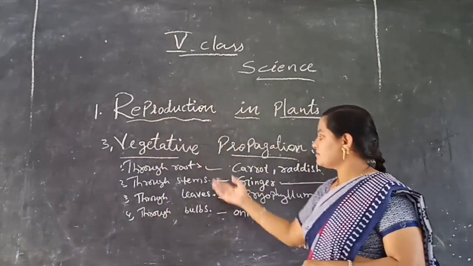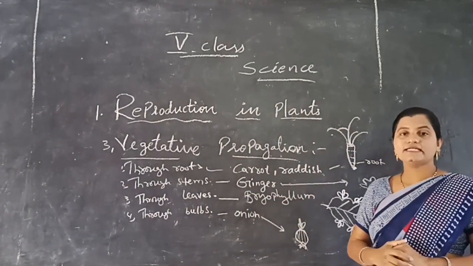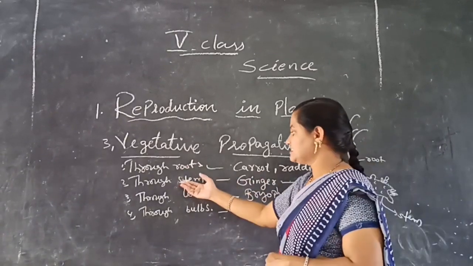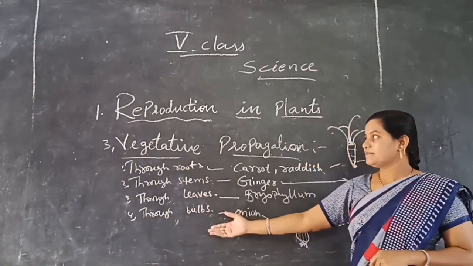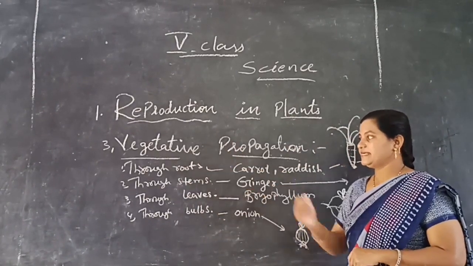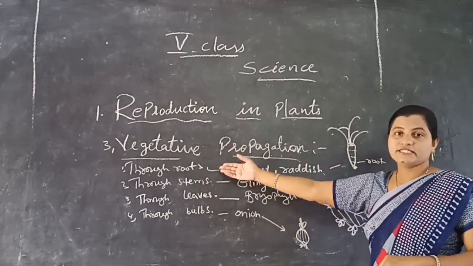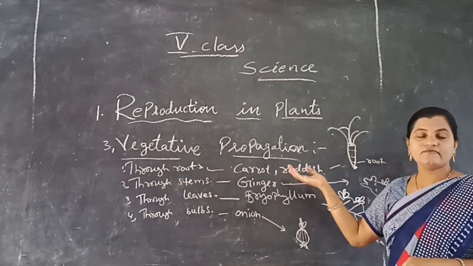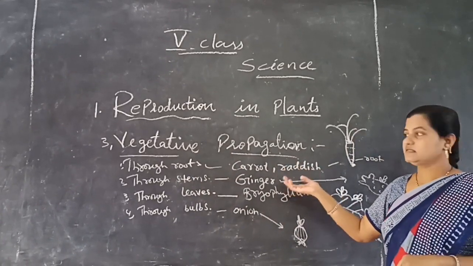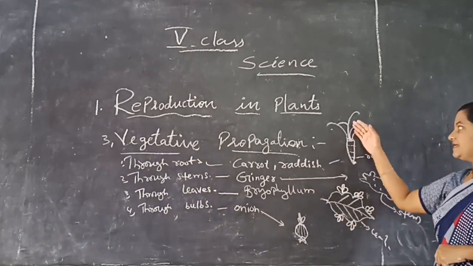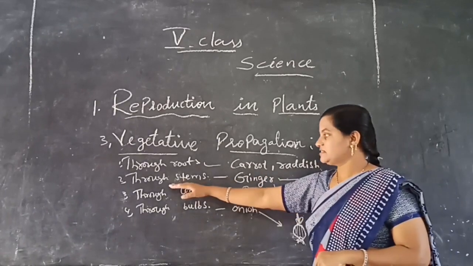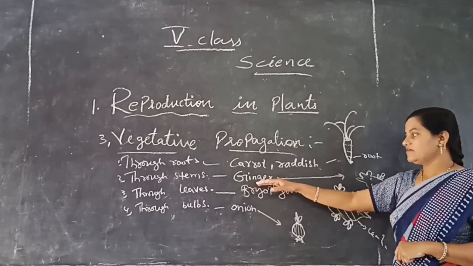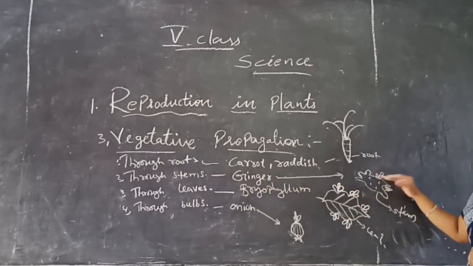Okay, understood? This is about vegetative propagation. New plants will rise from various parts of the plant such as roots, stem, leaves and bulbs. So this type of propagation is known as vegetative propagation. For example, vegetative propagation through roots we can see in carrot and radish. These roots contain food material. When we plant these roots, they will grow into a new plant. And vegetative propagation through stem we can see in ginger. Ginger belongs to the stem. When we plant the ginger, new plants will rise from the ginger.